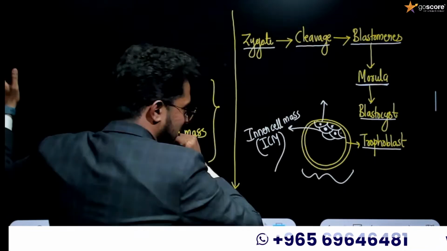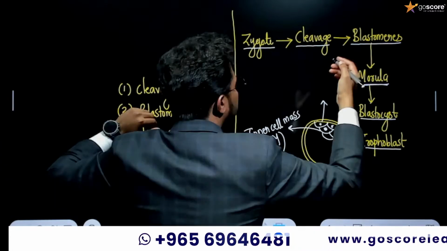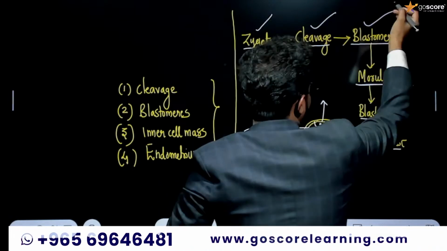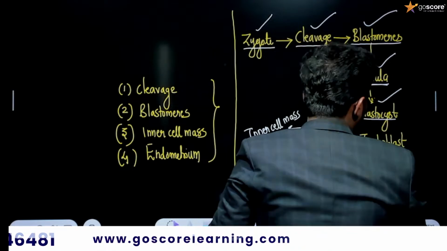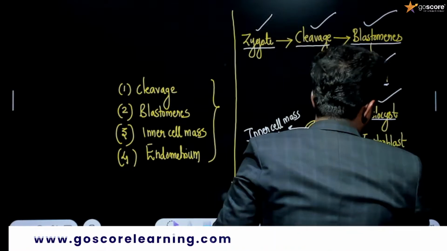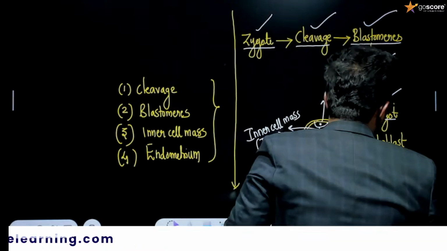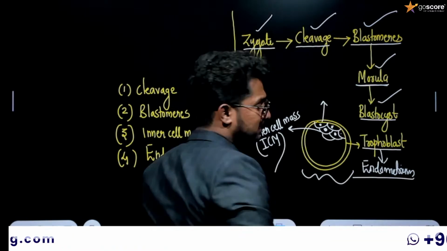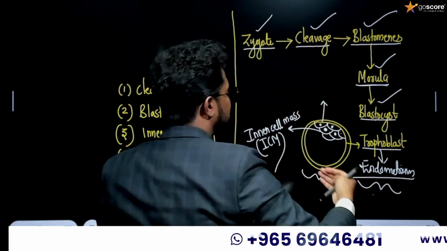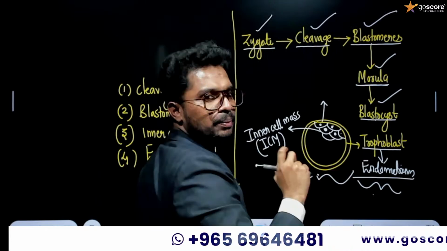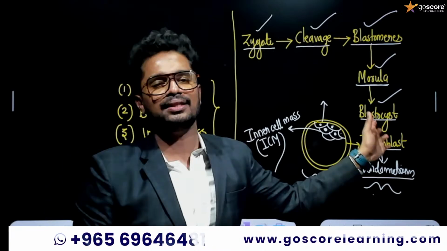One thing I want to tell you is that when we are comparing the order, zygote will be first, cleavage will be second, blastomeres the third, then morula, blastocyst, and next the trophoblast is attached to the endometrium layer. In that sense, you can consider endometrium after the blastocyst, because the trophoblast or blastocyst is attaching to the endometrium layer itself. In that sense, we can consider this as a right answer.